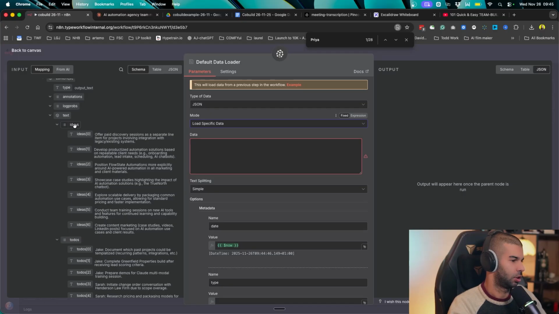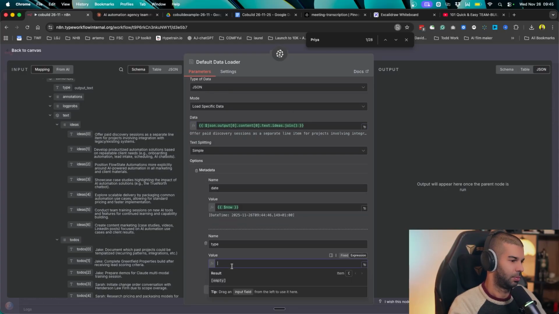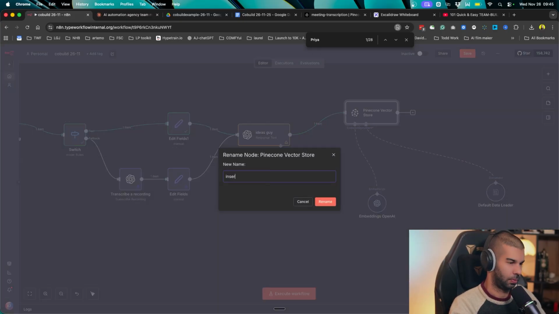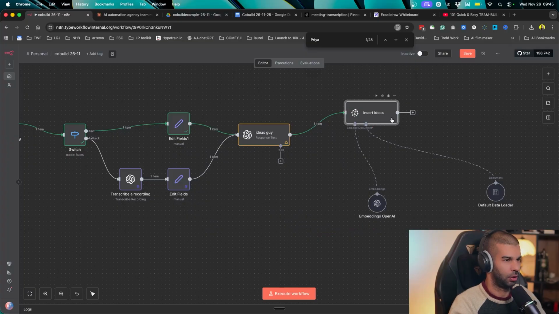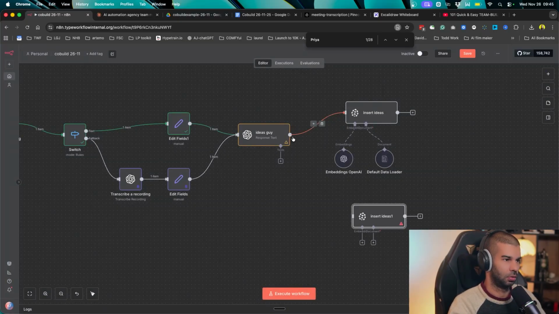So let's say we're loading 3 different things. Here we would have all the ideas. So it would have a string of different ideas, and then the type here would be ideas. So we're inserting the idea and the date, time of now, right? So this would be inserting ideas. What I don't like about this is that we're going to repeat the process 3 times. For ideas, we can have the same thing.